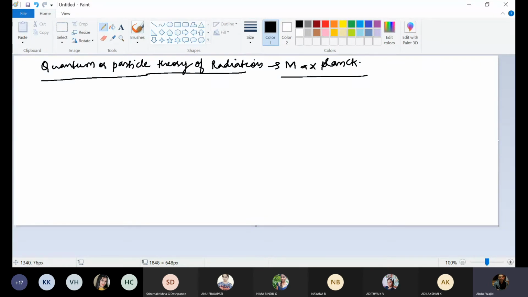According to Max Planck's quantum theory or particle theory of radiation, radiation travels in the form of, here I am saying radiation, you can write electron, you can write light also. In every case, answer will be same. If in 11th class, your first year examination, they ask you quantum or particle theory of electron, then you won't use radiation and light. And if they ask you quantum theory of light, then you won't use electron and radiation. According to this theory, radiation travels in the form of particles, or small bundles of energy.